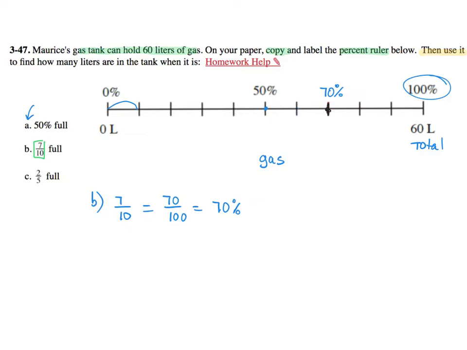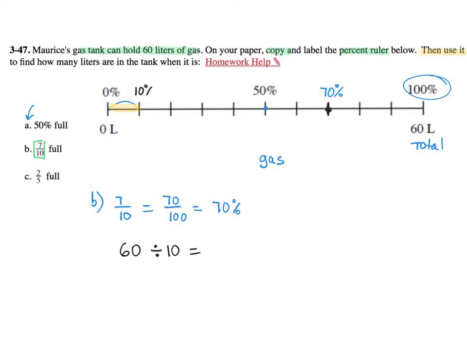So what will be the liters in that? So let's go ahead and find the 10%. So the 10% gives us the 1 piece we want, and then we can find any other piece, including 7 pieces of 10. So how do we find 1 piece of 10? So we have 60. Oops, let me use the pen. So let's see. So 60 is the 100%. I'm going to divide it by 10 so that I can find the 10%. And I'm going to write it over here.